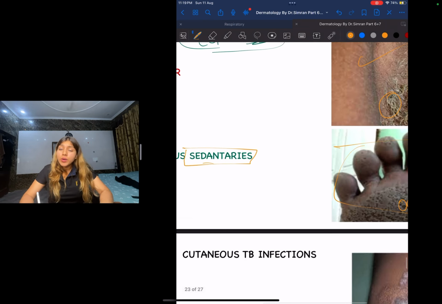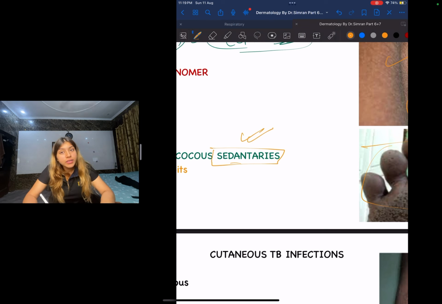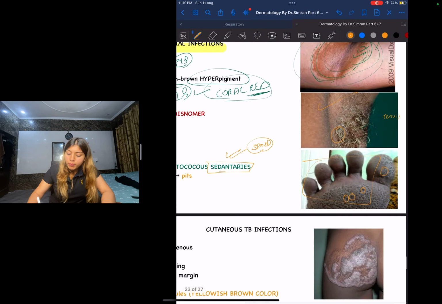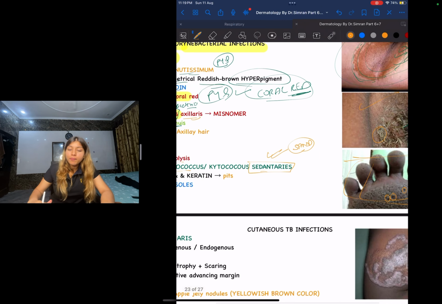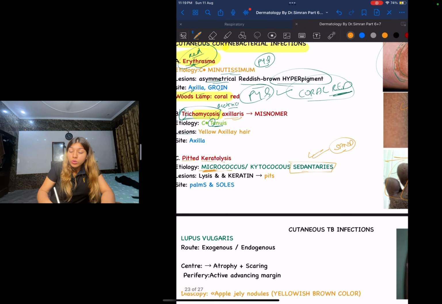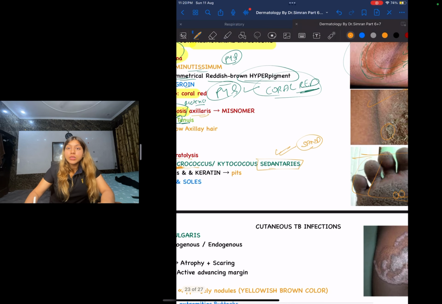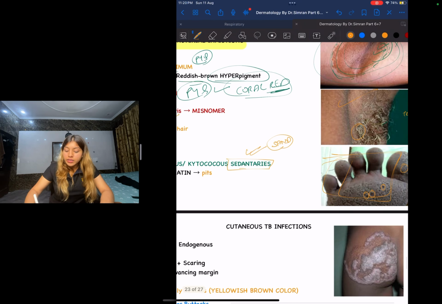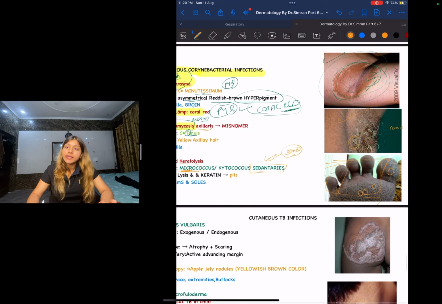And how am I going to remember this sedentarius that causes pitted keratolysis, guys? Whenever you go to a beach, what is there? Sand, right? So sedentarius kind of sounds like sand. So whenever you go on sand, you want to walk barefoot. That is how I'll remember. And whenever I walk barefoot, micro particles, so that's how I'll remember Micrococcus, will come and touch my feet. So sedentarius means sand, micro particles tell me about Micrococcus, and what is it affecting? It is affecting my feet. So this is pitted keratolysis.